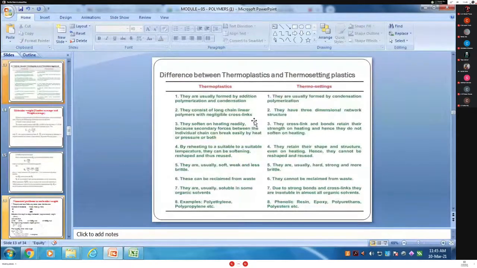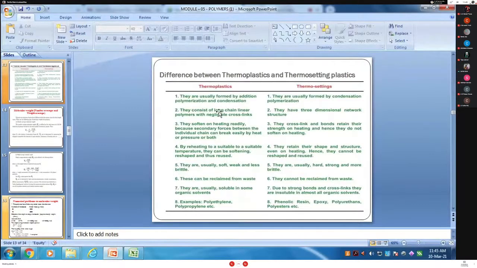Then next, and it is very important, this question is asked in your examination. If it is asked for 6 marks, you have to write 8 points. If it is asked for 4 marks, you have to write 5 points. What is that? The difference between thermoplastic and thermosetting resin or plastic. So what is the first difference?